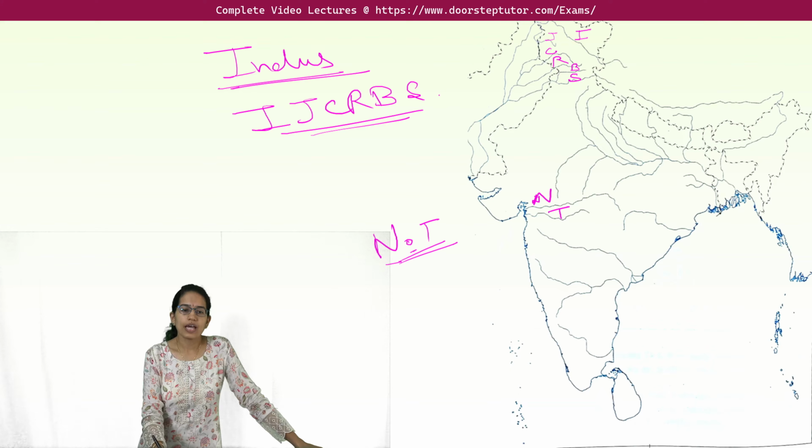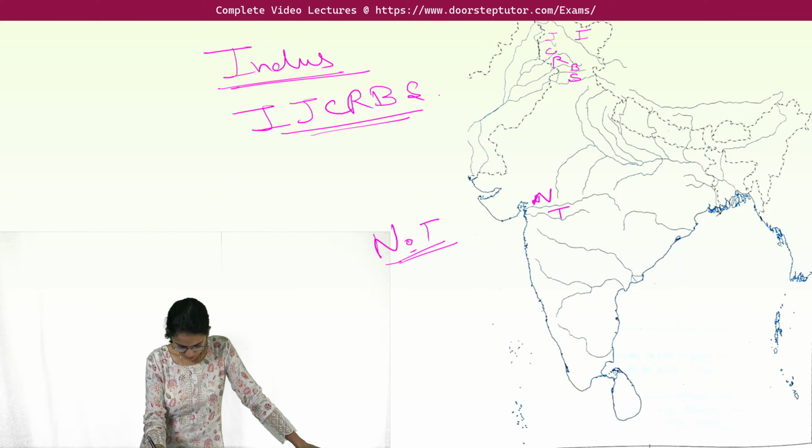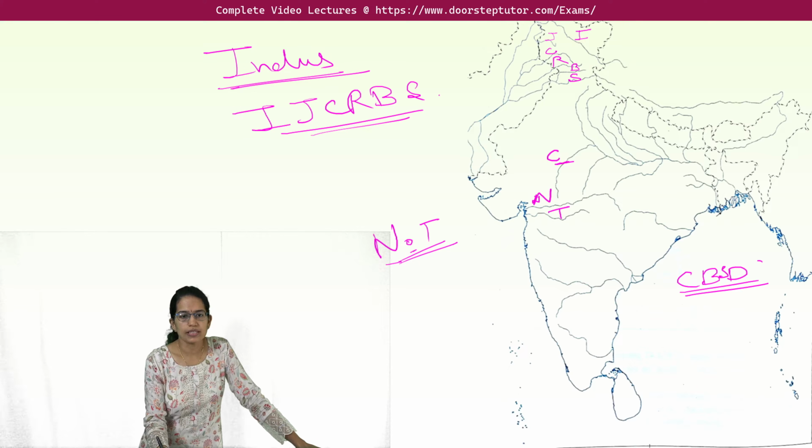Now once we have the Narmada and the Tapti, we need to understand the tributaries of Ganga. Tributaries of Ganga are pretty important. There are north tributaries as well as south tributaries. What is the difference between the north and the south tributaries? We'll understand in a while. South tributaries can be remembered as CBSD. This is Chambal. Now remember, this C is Chambal and the earlier C was Chenab.